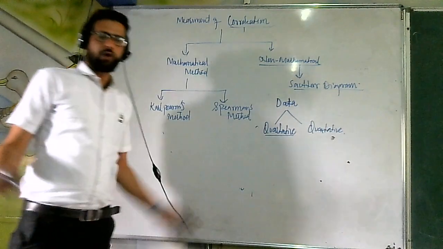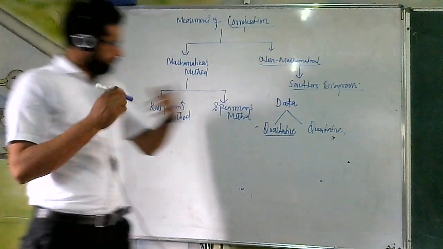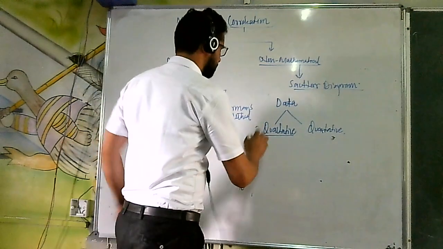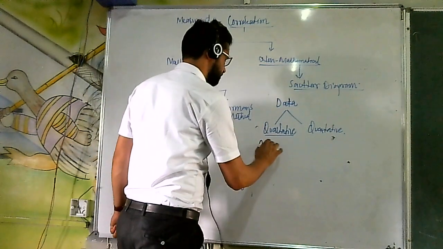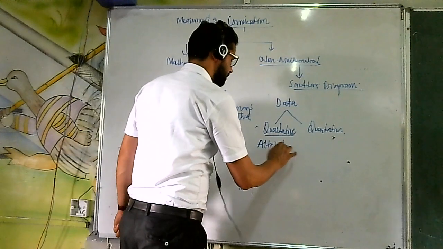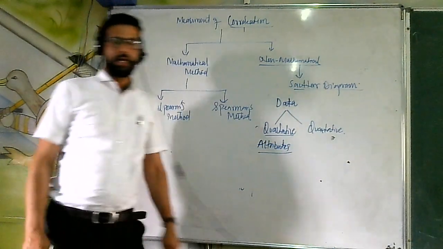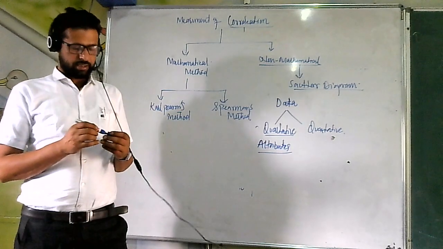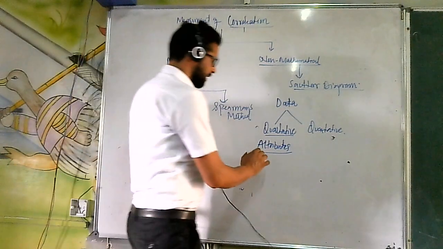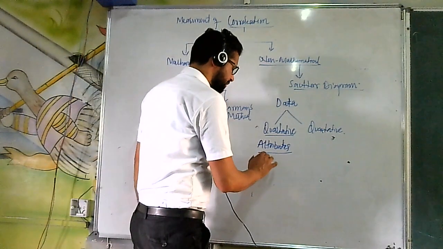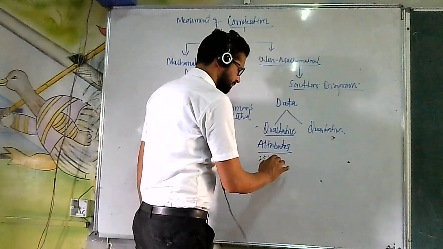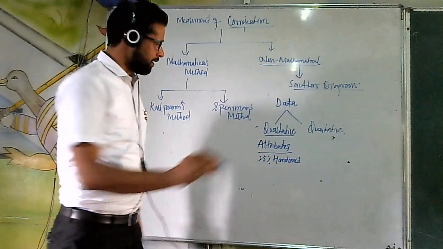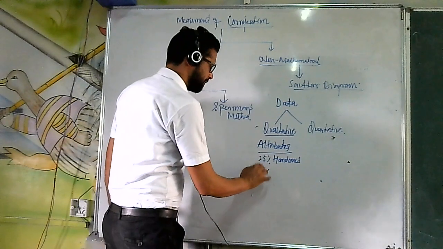Now, what is qualitative data? Attributes. You must have gone through the concept of attributes. Attributes are those things which cannot be measured directly. Like, I cannot say that you are 25% handsome, or that you are 30% honest.